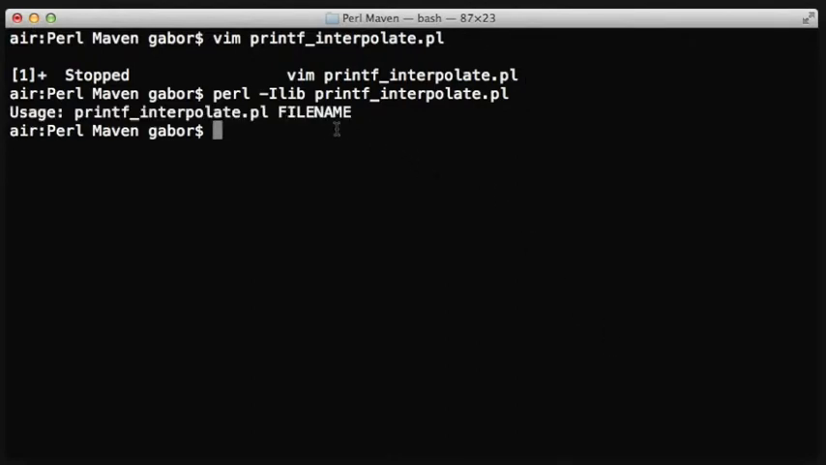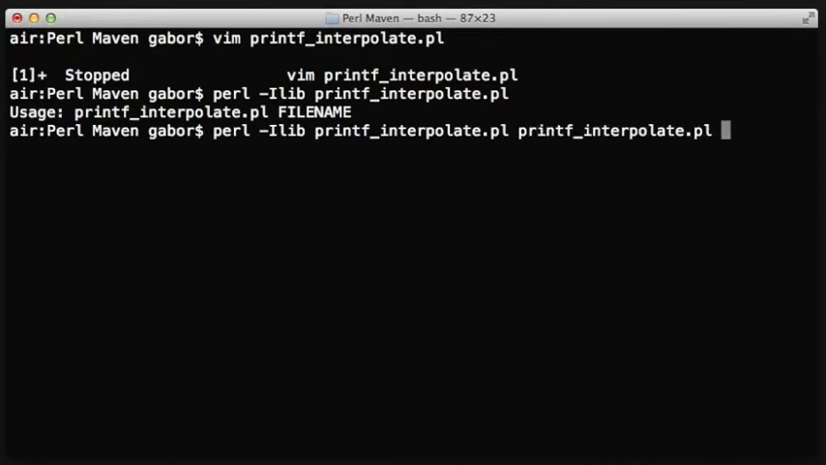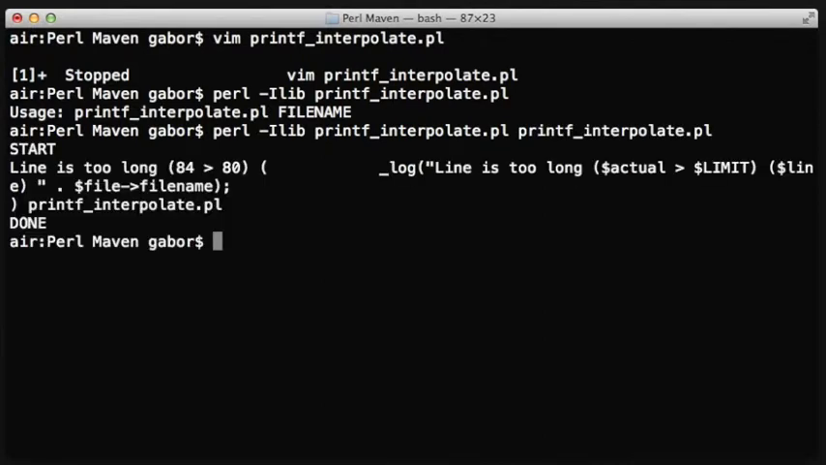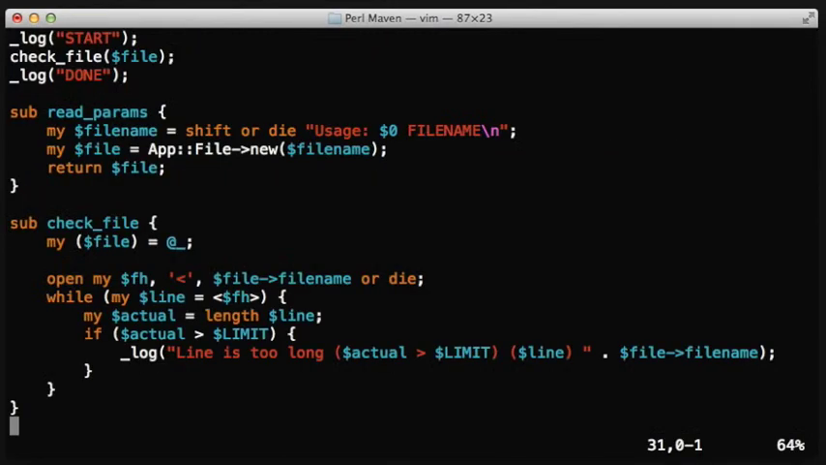Now we switch to the window and to the console, and we run the printf interpolate function, and it tells us we need the file name. So let's provide the same file name as the input. As you can see, there is the start and then the warning about this line that is too long.